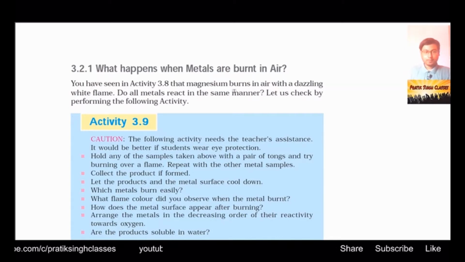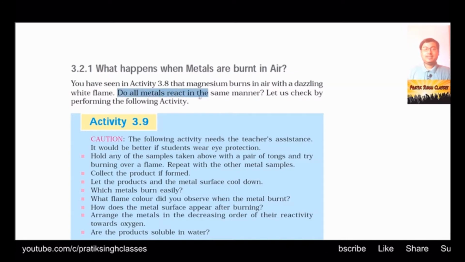You have seen in activity 3.8 that magnesium burns in air with a dazzling white flame. At the starting of your 10th science book, the activity given was to burn the magnesium ribbon. It gives a very dazzling white flame and gives magnesium oxide residue, whose properties are totally different from the magnesium metal.